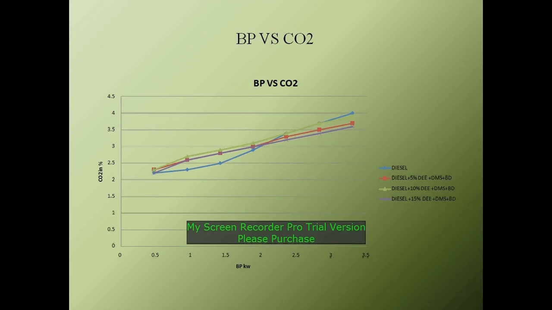This is the graph of brake power versus carbon dioxide. In this graph, emission is low for 15% only, then the 5%, 10% and base diesel. This is because of complete combustion due to the oxygen content.